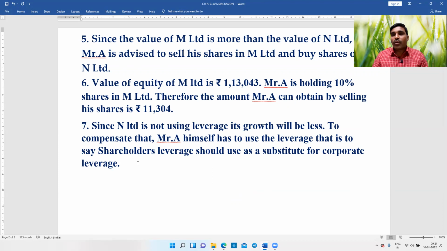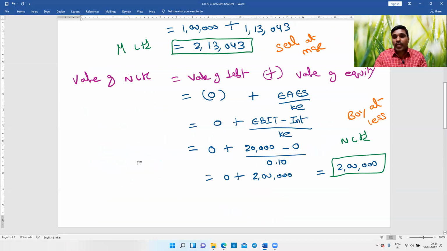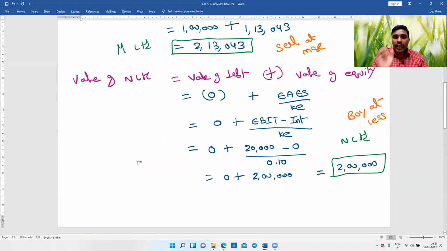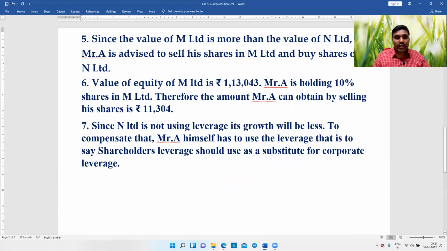Now the concept is, earlier Mr. A is holding 10% shares of M Limited. Now if he wants to purchase the same 10% shares of N Limited, how much will it take? It will take 20,000. N Limited's value is 2 lakhs, the value of equity, because N Limited does not have debt, therefore it has only value of equity. Okay, right.